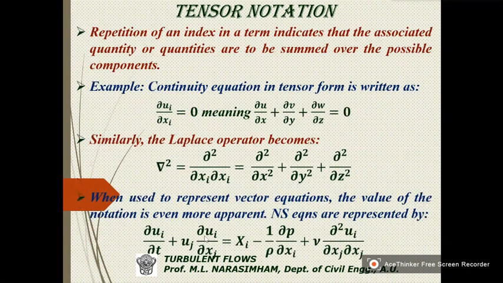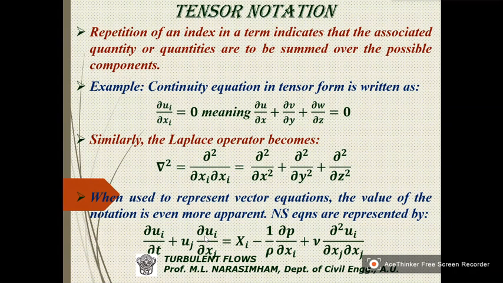Now look at this. Repetition of an index in a term indicates that the associated quantities are to be summed over the possible components. To explain this with the continuity equation, we write dou ui by dou xi is equal to 0. That means we have i in both numerator and denominator, and i varies from 1, 2, 3.